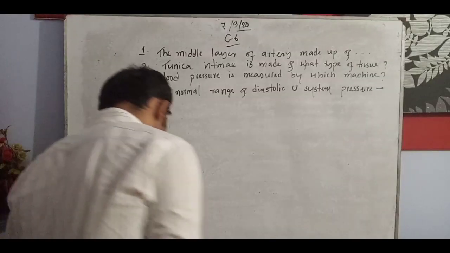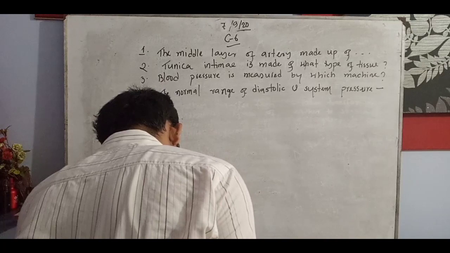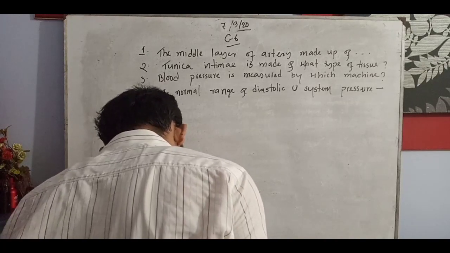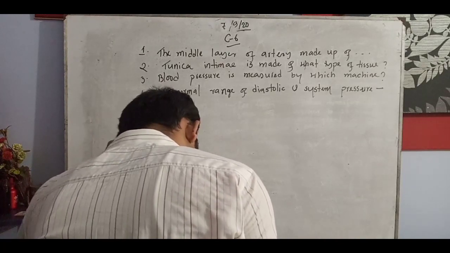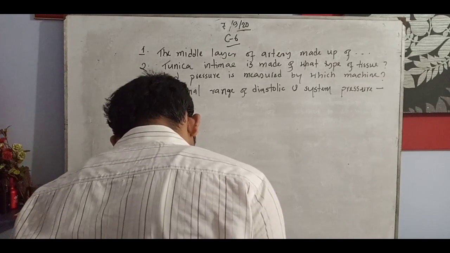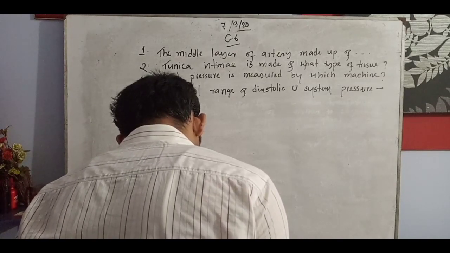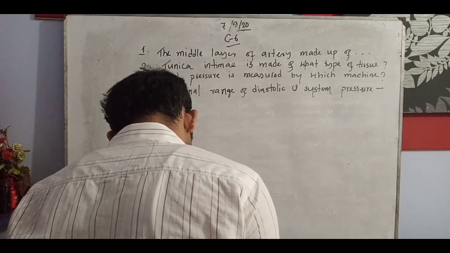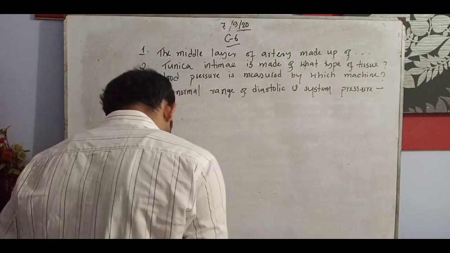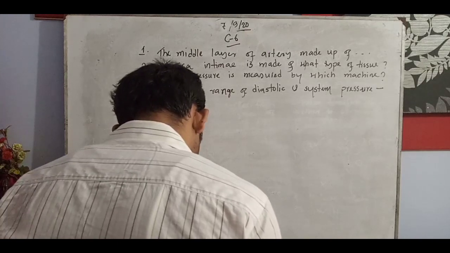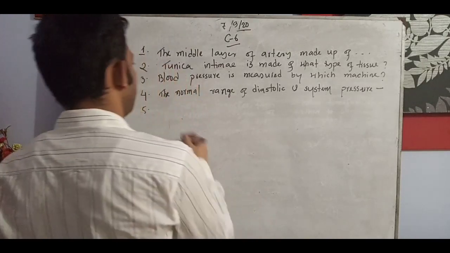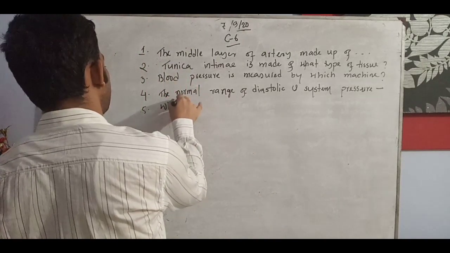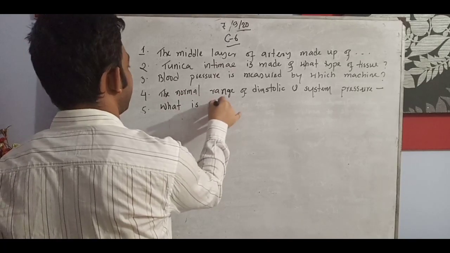Number 5, we will go through understanding what is pulse rate.